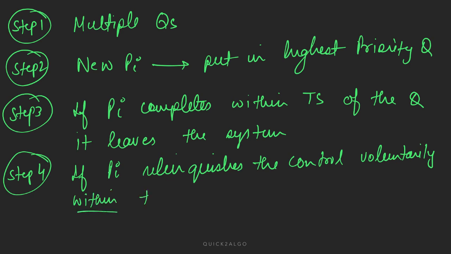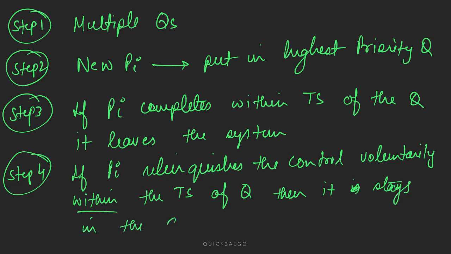This is important, within the time slice of the queue, then it stays in the same queue, but at the end of the queue, not in the front. Okay.